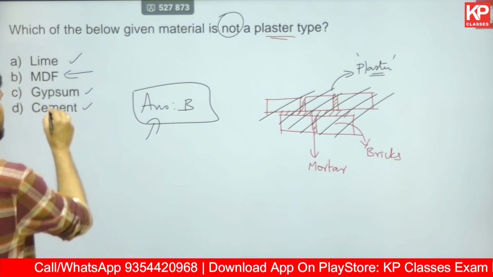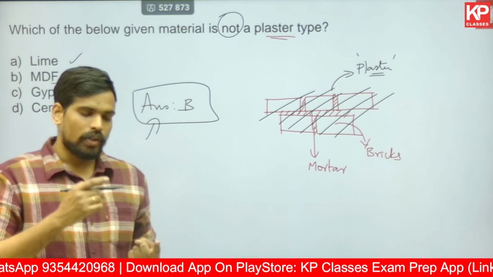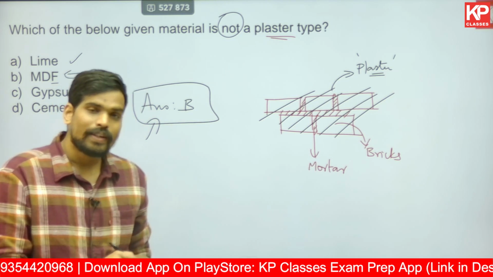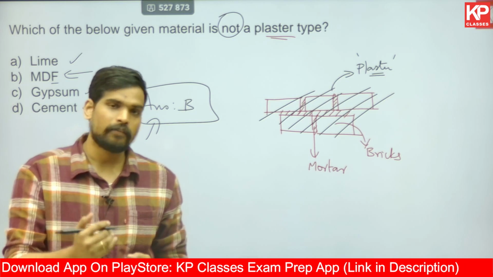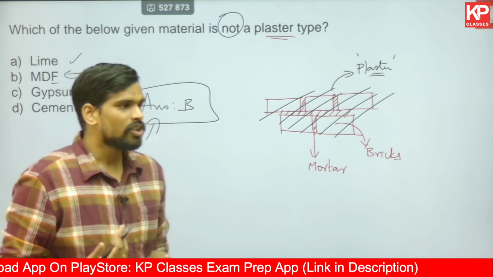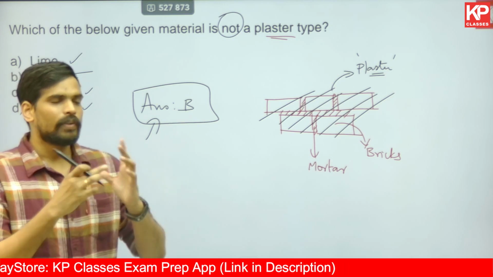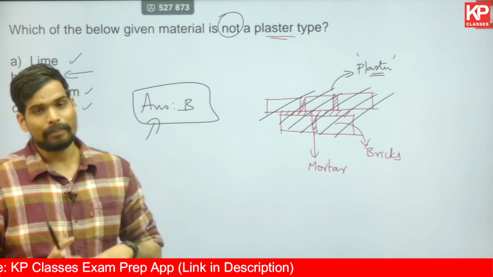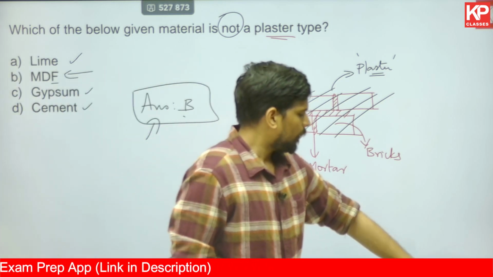So that is MDF. You have various types of engineered wood, including medium density fiberboard, low density fiberboard, and high density fiberboard, that is MDF, LDF, HDF. These are various types of engineered woods. So MDF is never a plaster. It is generally used for interior works, for furniture, for cupboards. That's where you use it. So the correct answer for this question would be option B.